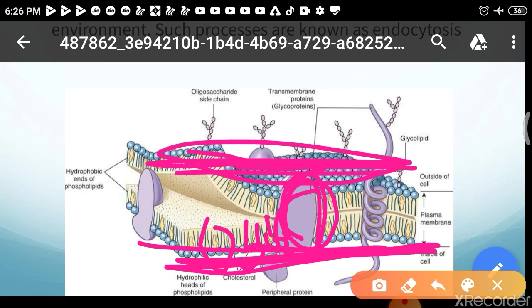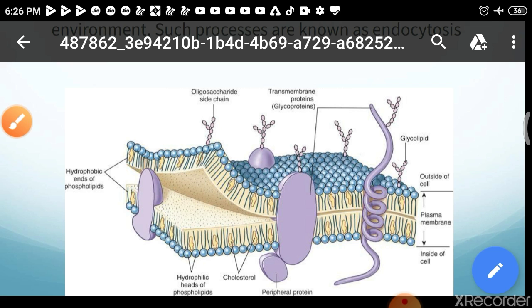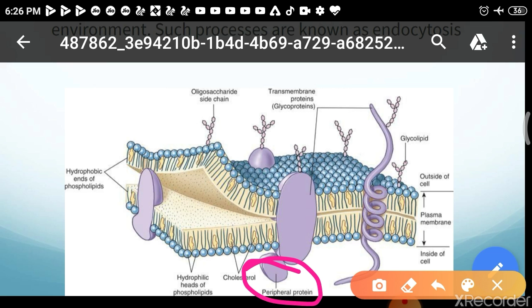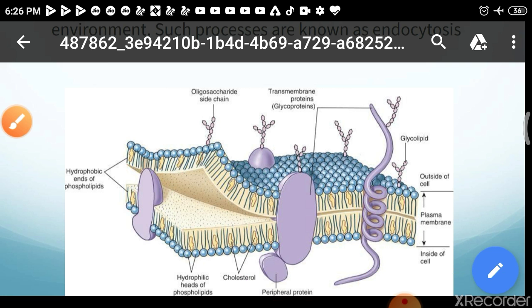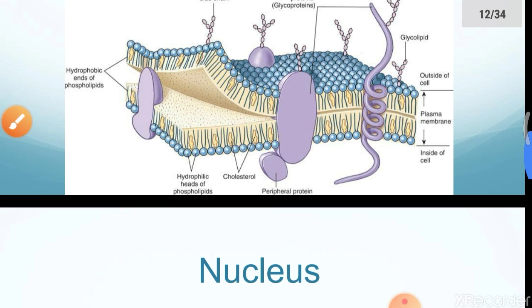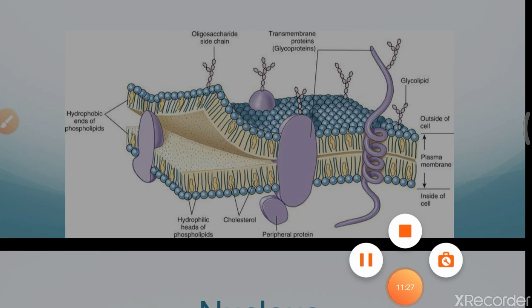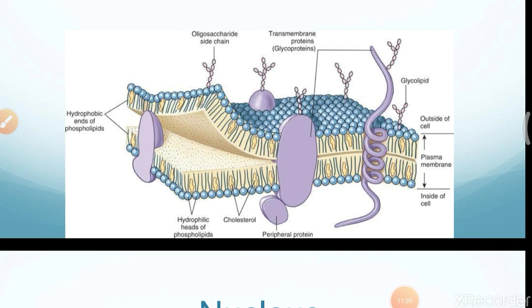Those are called integral proteins. So you have to remember, it will look like this. You can also see these are the peripheral proteins, which are present on the surface of the lipid bilayer, while integral proteins are in between the layers. So you have to remember this. This is all about the structure and function of the plasma membrane.